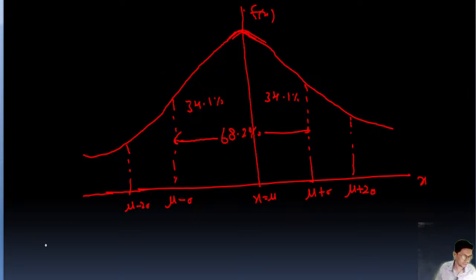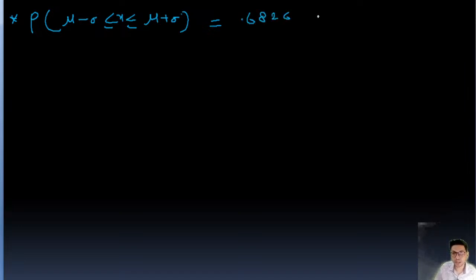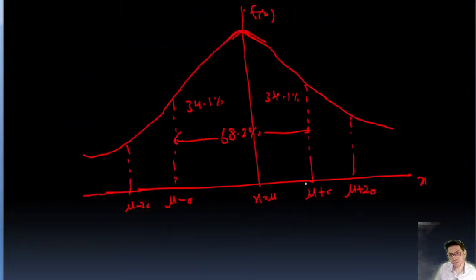Now, probability: when x is between mu minus sigma and mu plus sigma, this probability is almost equal to 68.26, that is almost 68.2%. So the probability for x between mu minus sigma and mu plus sigma is 68.2%.